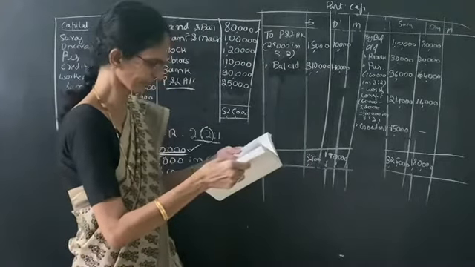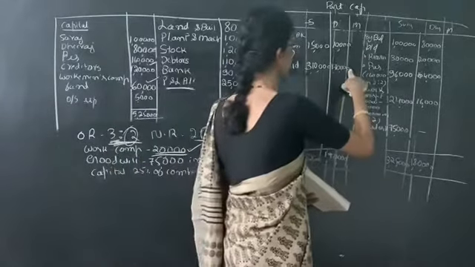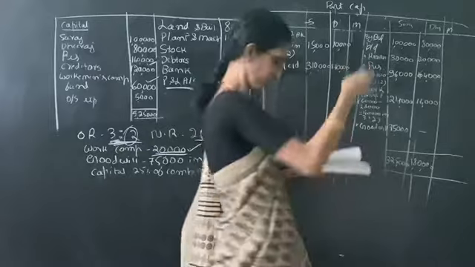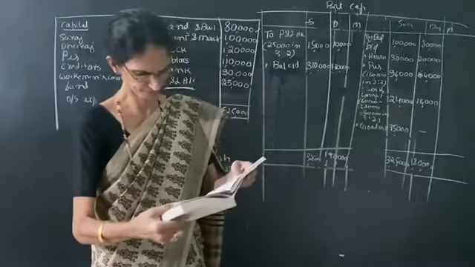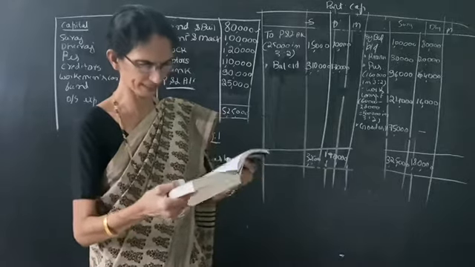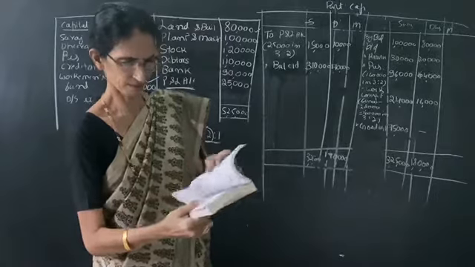So 1,70,000. See here. Then what is the capital of Manoj? We have to write to balance carried down. What is the balance of Manoj? It is given that he should bring cash for capital. How much amount? I will read the adjustment.